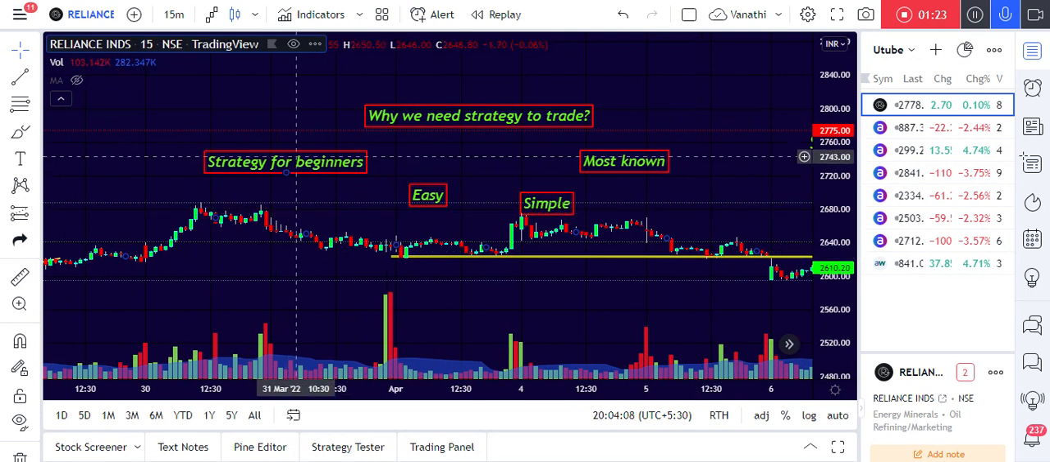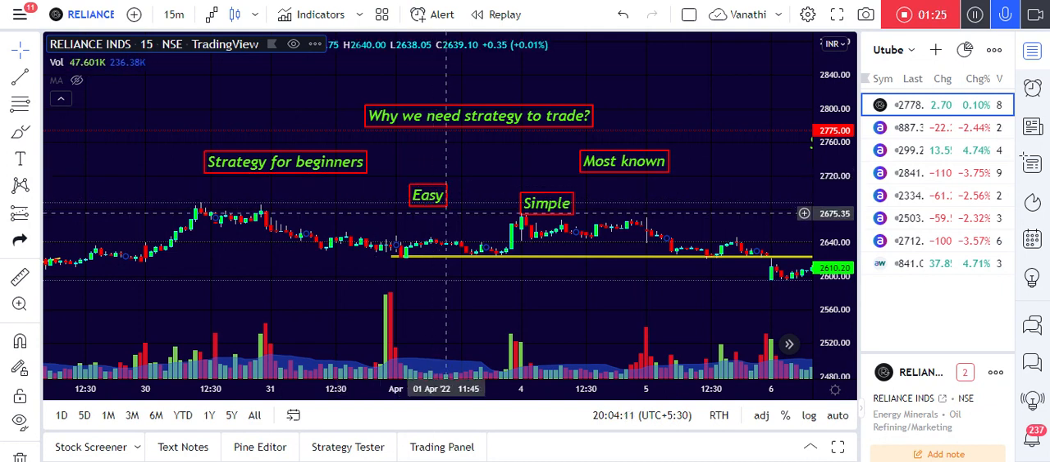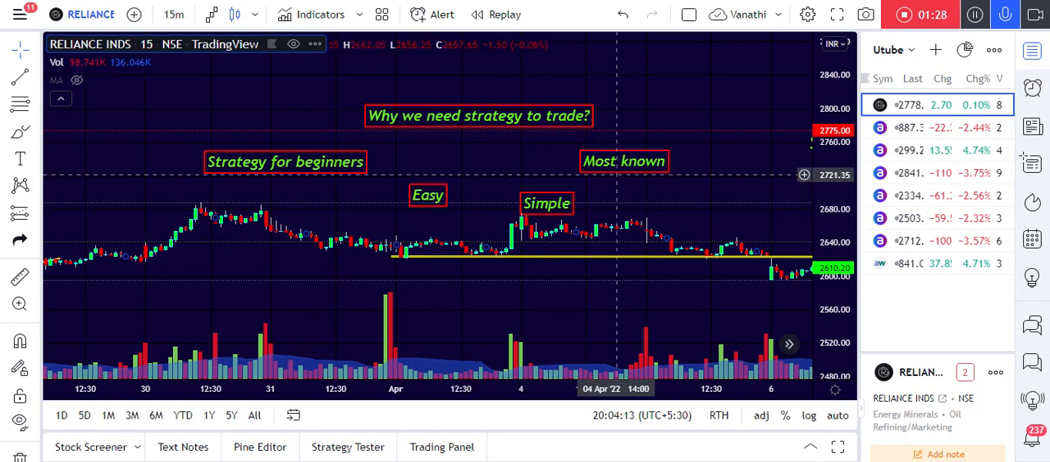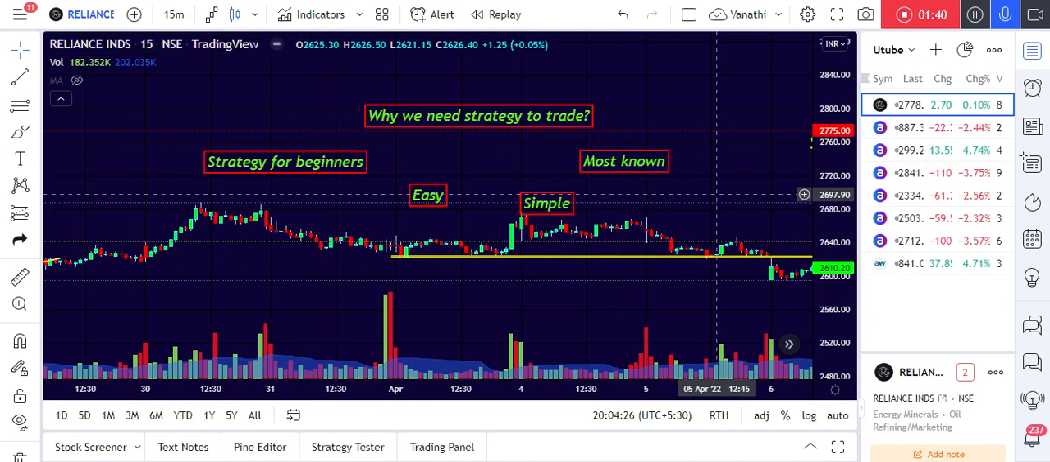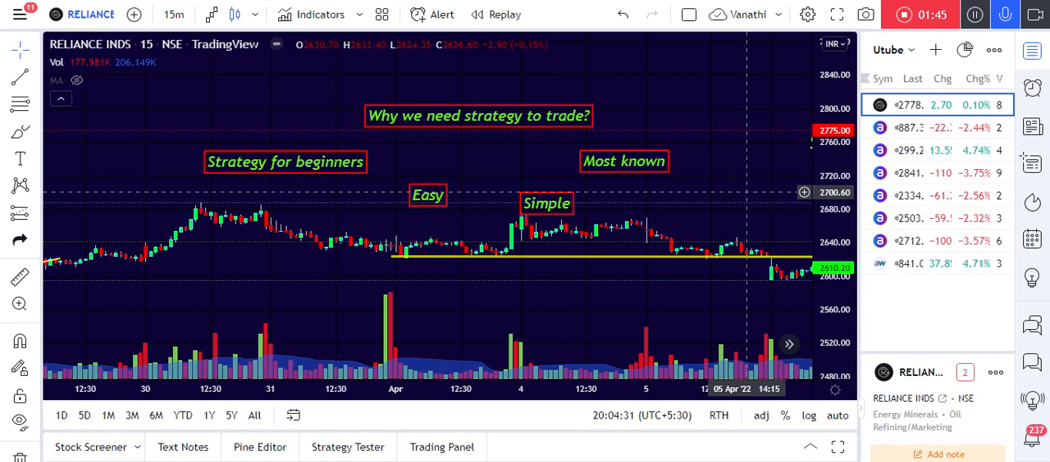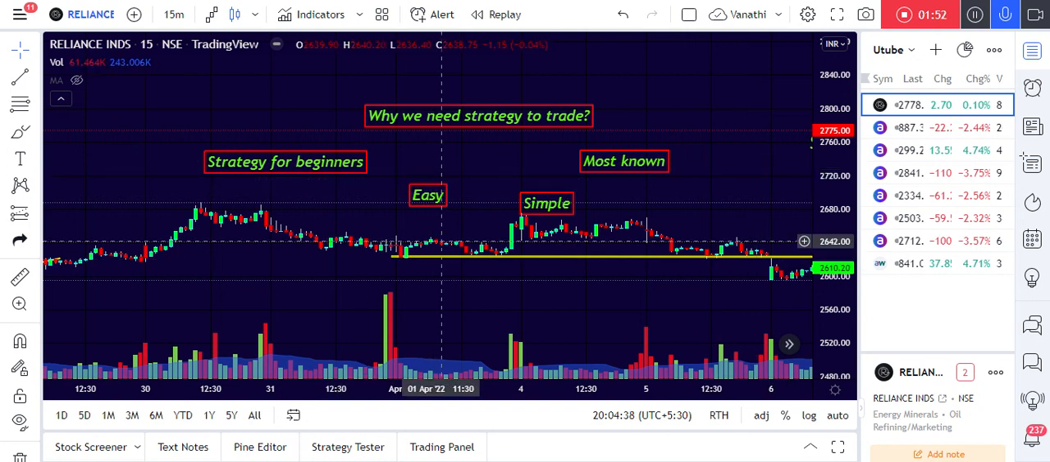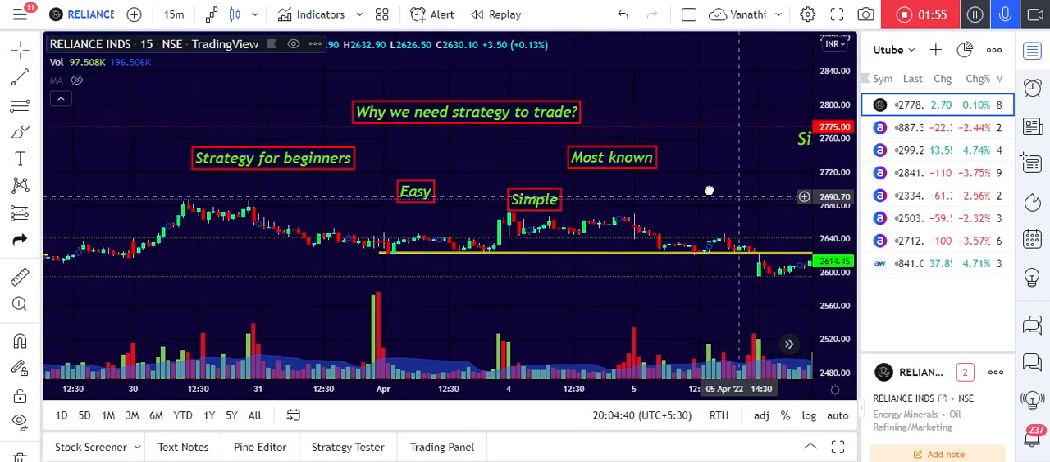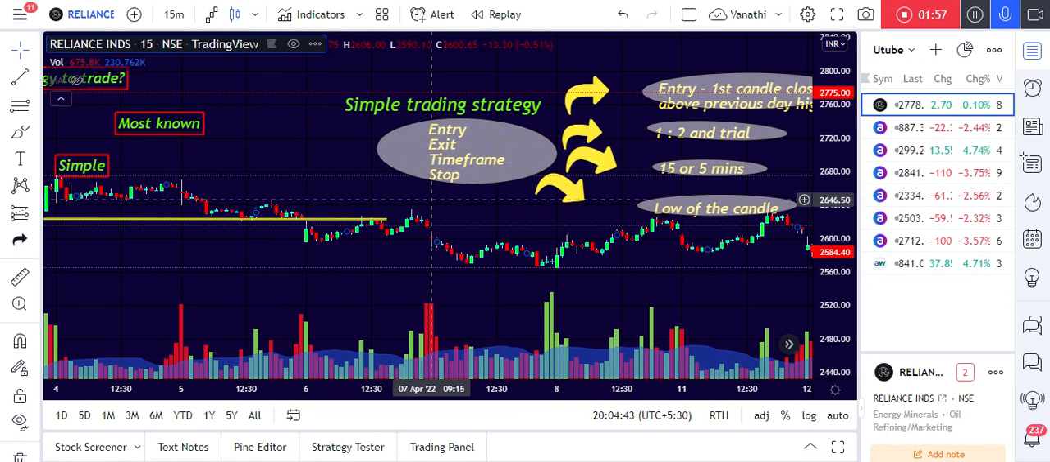And this strategy which I am going to talk about is very easy, simple, and most known strategy. I will be explaining it with a few tricks, like how to get the highest trading edge, so that it will be easy for you to take the trade, and also your winning percentage will be high. So I have taken the Reliance chart.